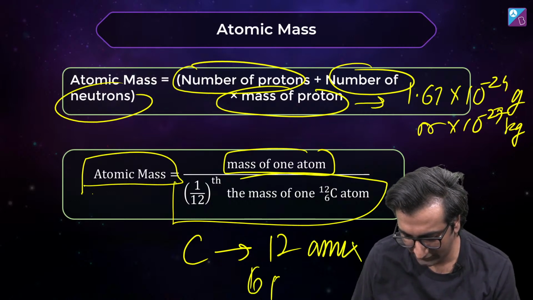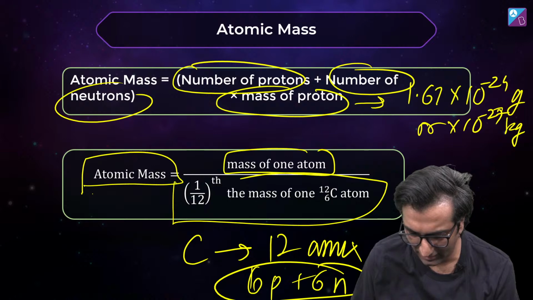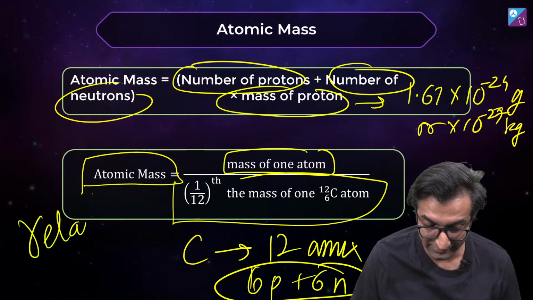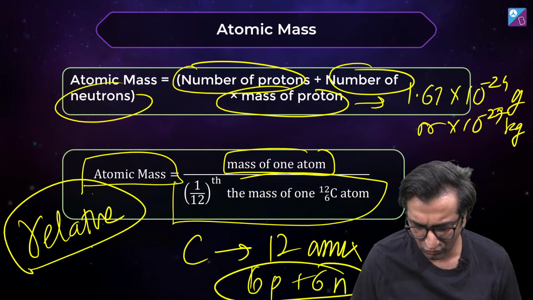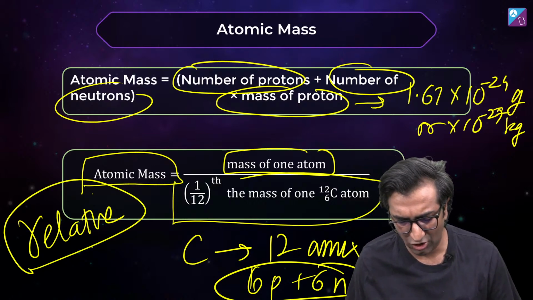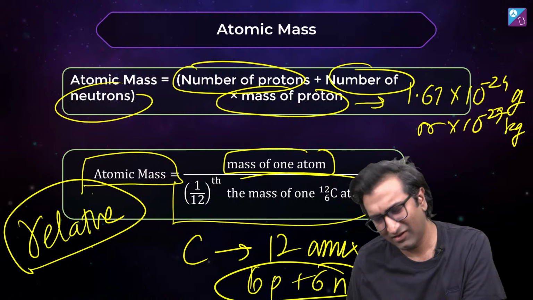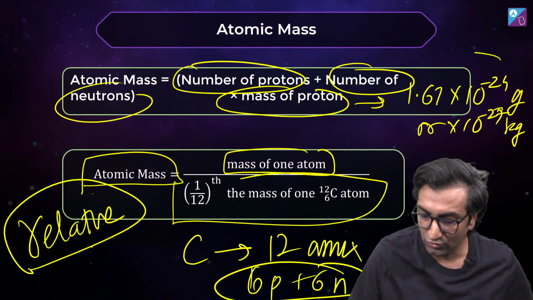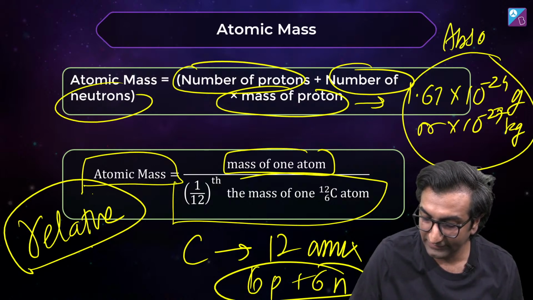It's got 6 protons and 6 neutrons, so that is 12. And there is a reason why we do this division thing. That is what I mean by it being relative; it has no unit. But later on, if I go and take the absolute value, then I can say it can be in grams. This is the absolute value and this is relative.